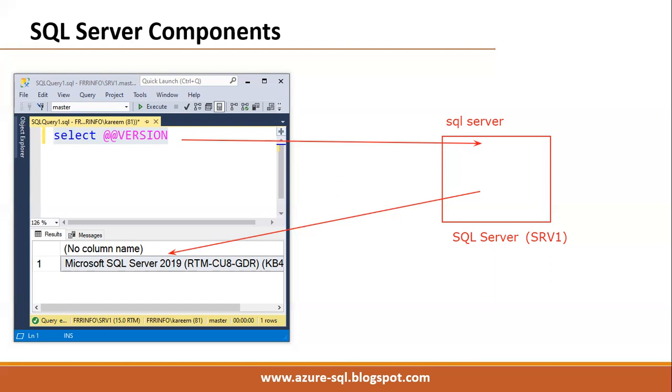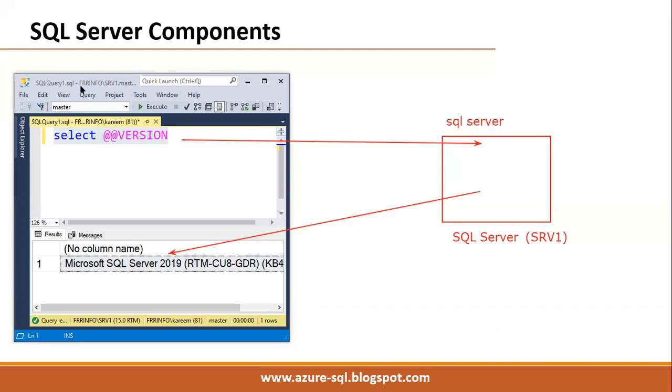First we have to install the database engine, the SQL engine. After installing the SQL engine, we'll get these services: the SQL Server service and the SQL Server agent service. Then we have to install the SSMS tool as the second step.